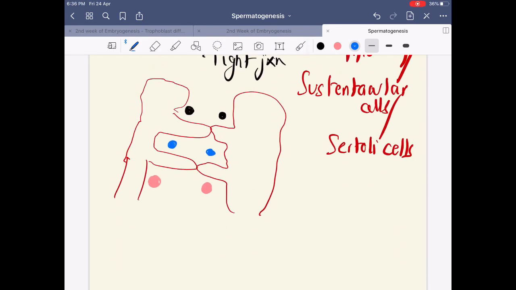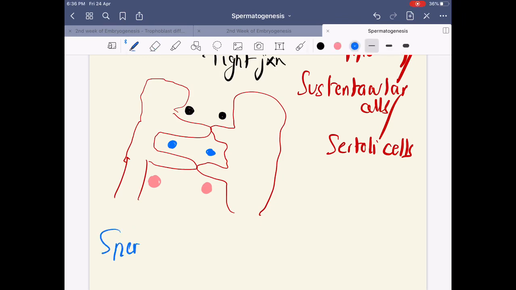Ultimately you will have your spermatozoa, which are actually found adherent to the Sertoli cells. They are not loosely bound, they are not free. Clear? So there is actually a process by which the spermatozoa are released.